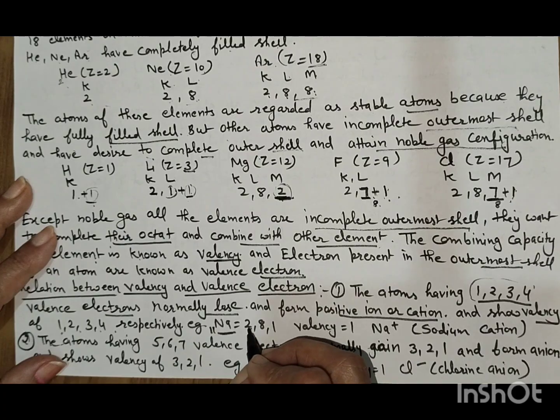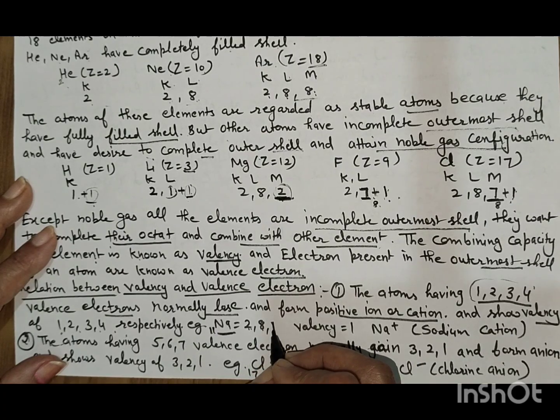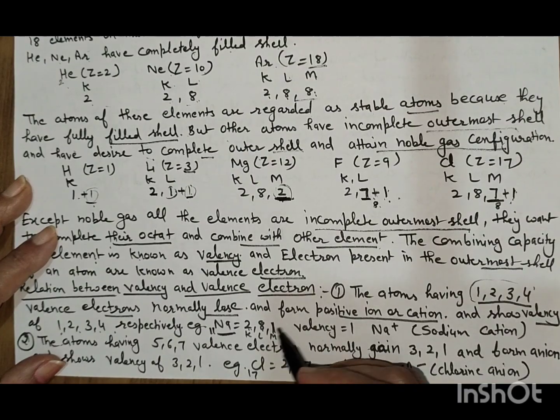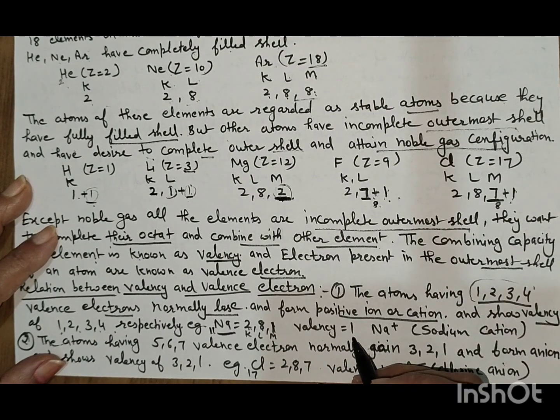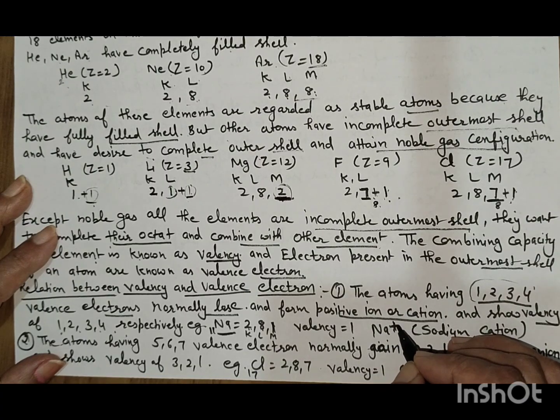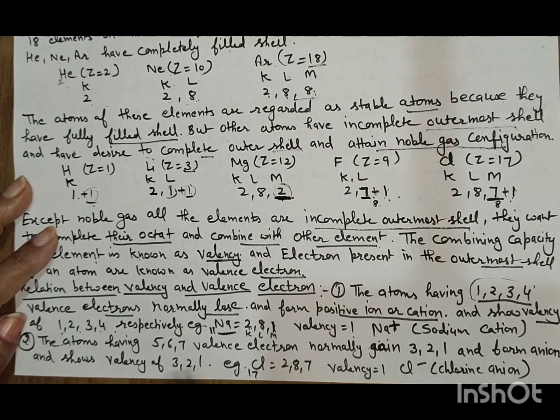Its electronic configuration is 2, 8, 1 in the K, L, M shells. The M shell has one electron in the outermost shell, that's why its valency is 1. Sodium loses one electron and forms the sodium cation, showing a positive sign.